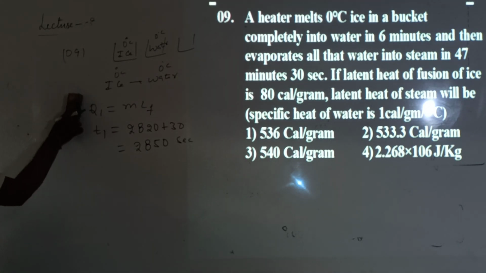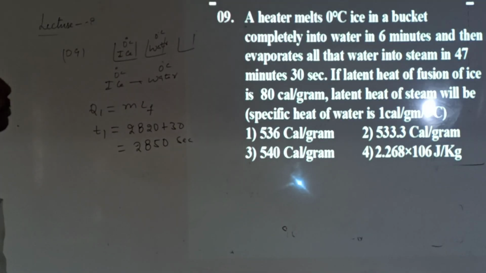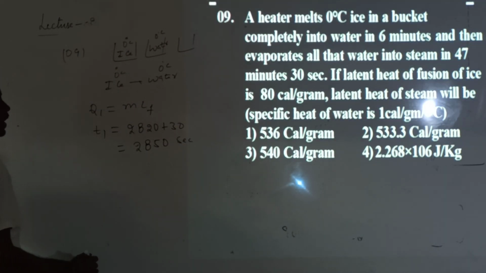What is T1? Time taken for this ice to melt completely by the heat. Actually, what is the relation?